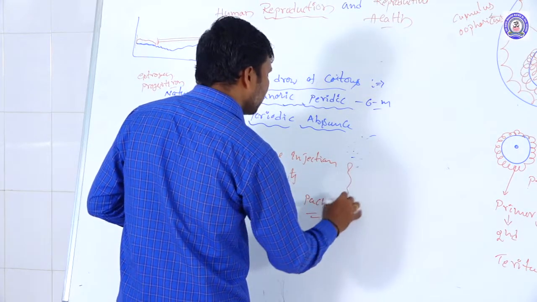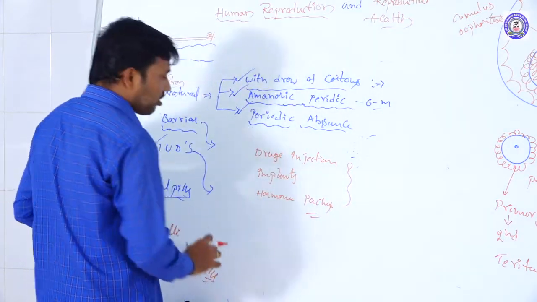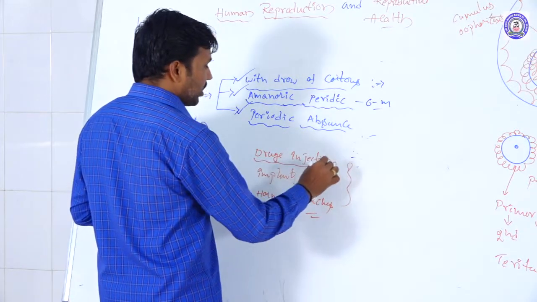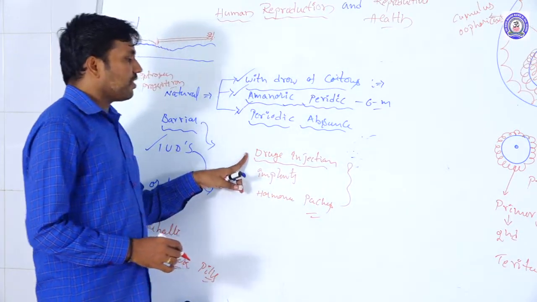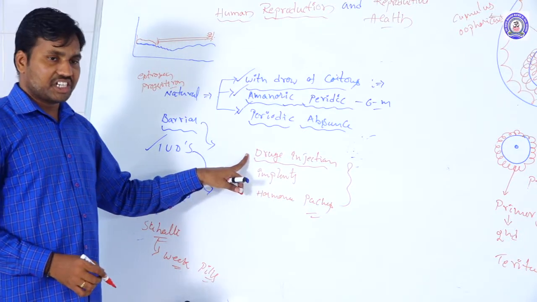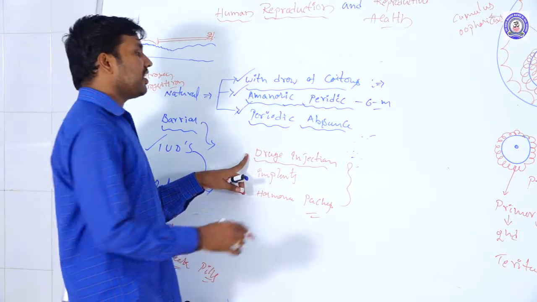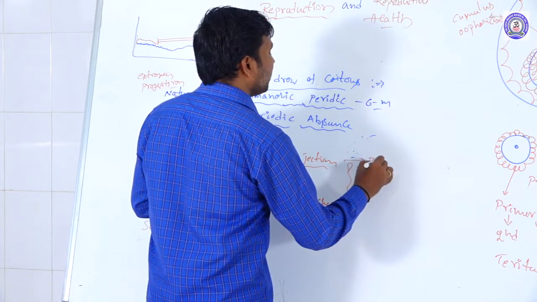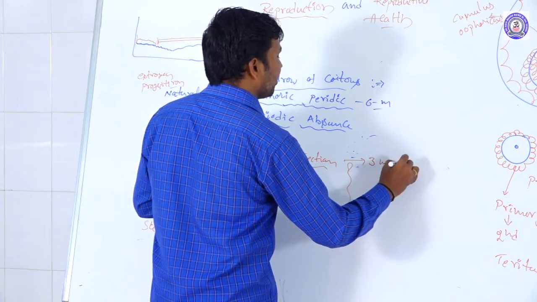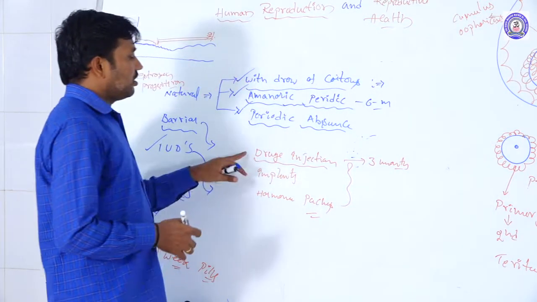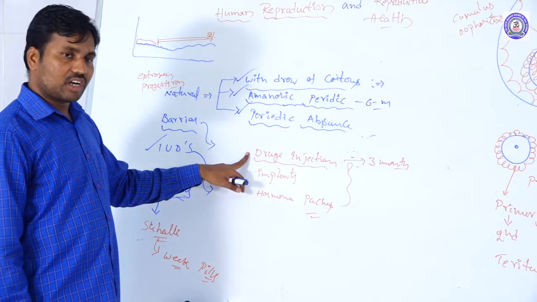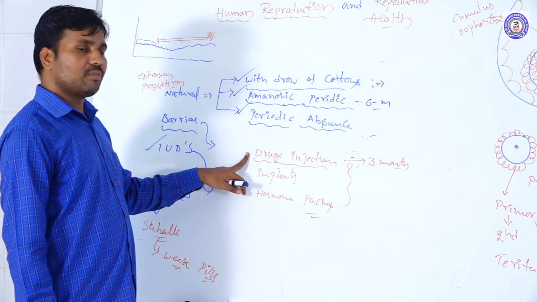So these are also another contraceptive method. Drug injections here are nothing but progesterone injections. When we give the progesterone injection, for approximately 3 months the woman is safe from fertilization. The contraceptive effect is maintained for 3 months.